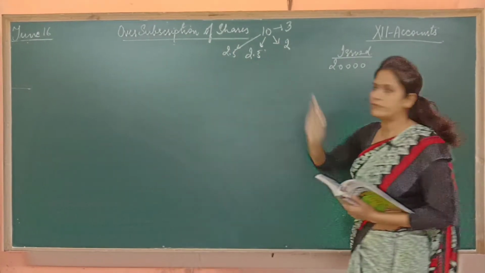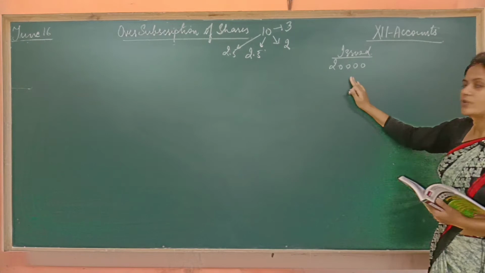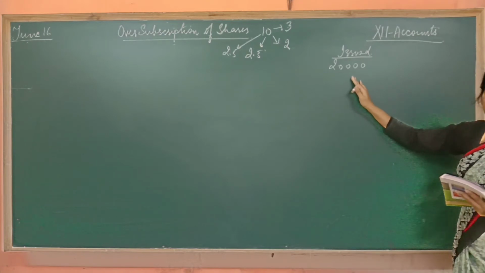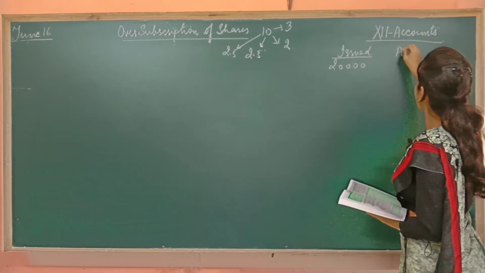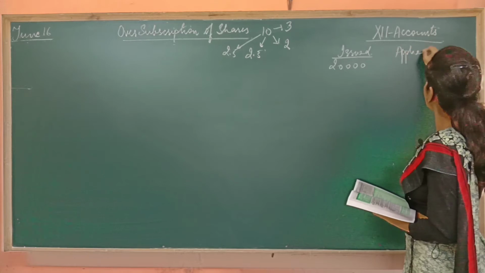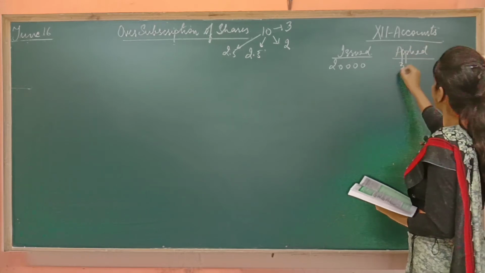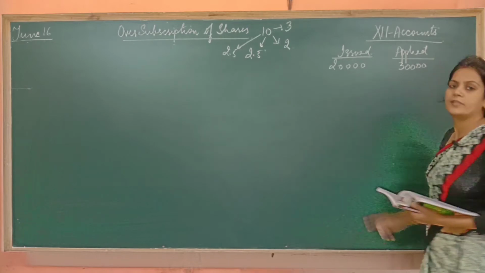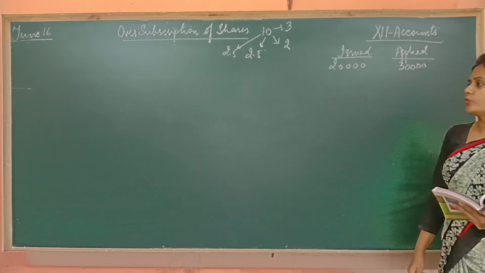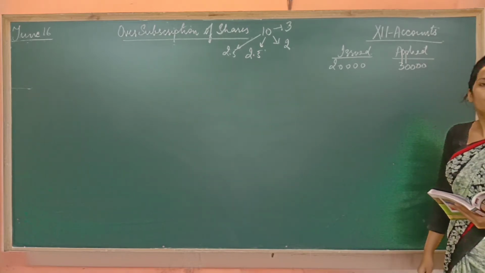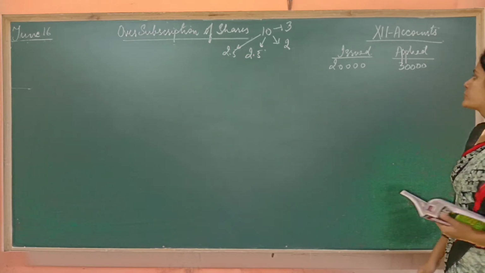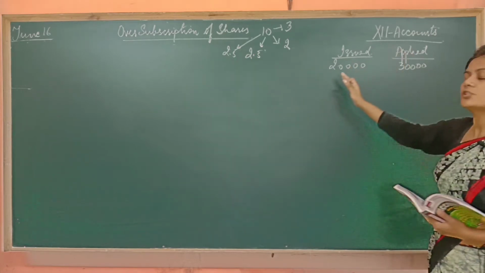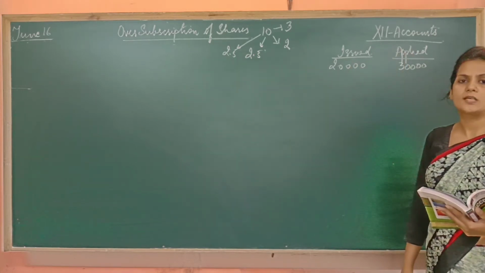This is the division. You issued 20,000 shares, but the public applied for 30,000 shares. It means 10,000 extra. So in this case, you are not going to increase the number of shares issued. Rather, what will you do? You will allot the shares to the public on a pro rata basis.